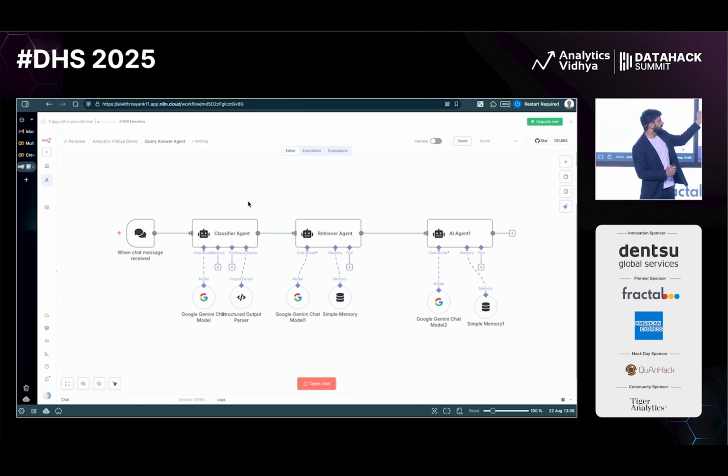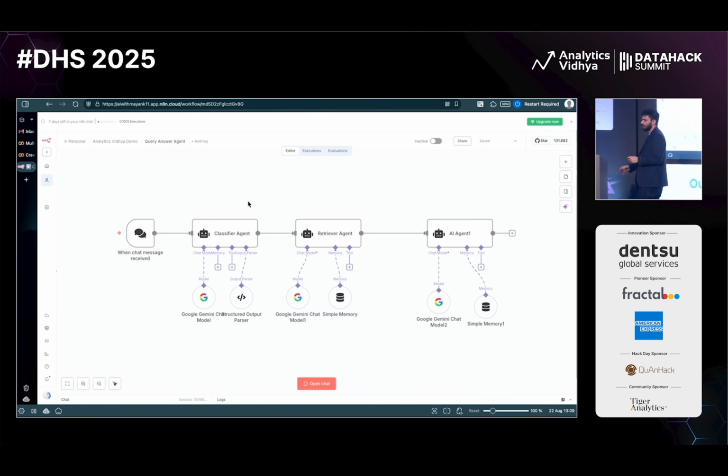The classifier agent has a Gemini brain. It has structured output, which tells if it's an HR query, IT query, or finance query. Then we have the retriever agent, which retrieves those documents, retrieves the rules, and tells you what the rules are. The last agent tells you in a simple manner. Let's say if I ask for the leave policy, it will tell me what the leave policy is, right? I can show you the same in action as well.